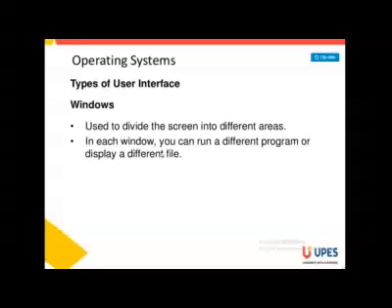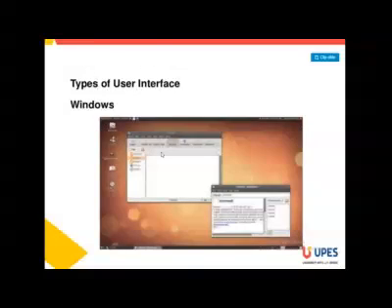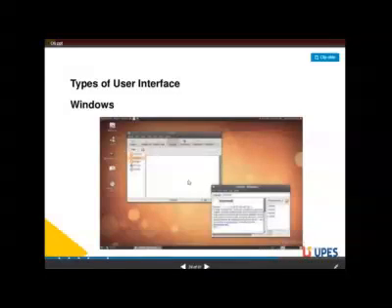Next are the windows. What are windows? Windows are used to divide the screen into different areas. In each window you can run a different program and display different files. So this is a window where your file will be opened.